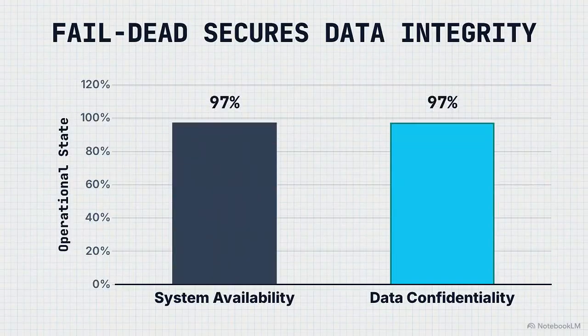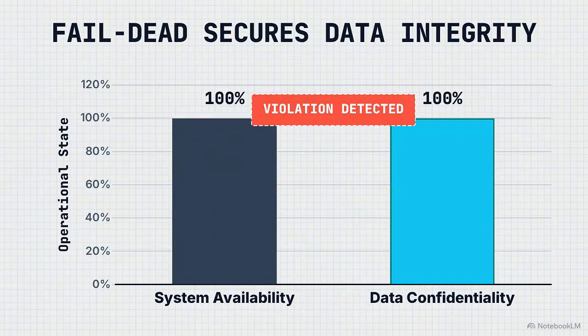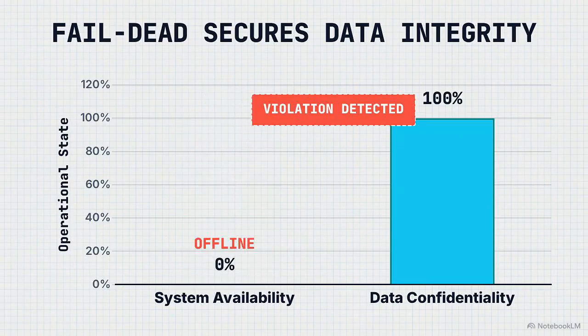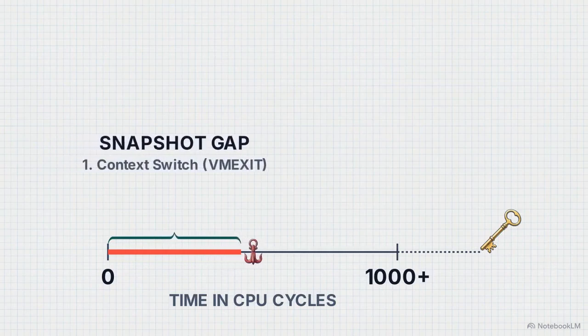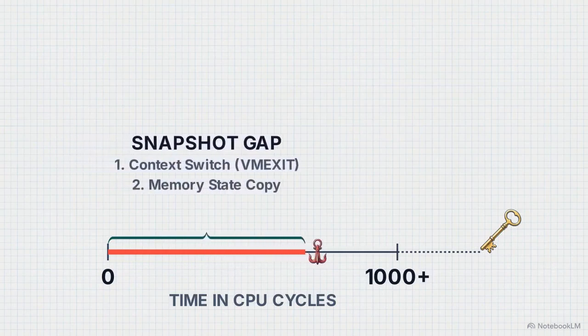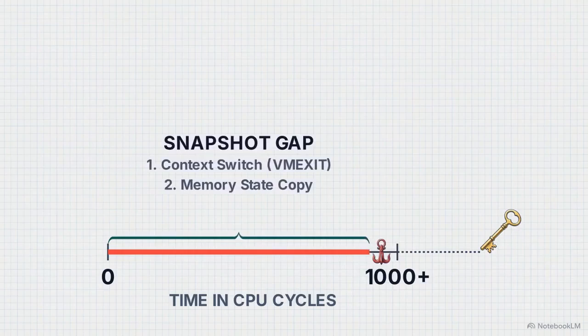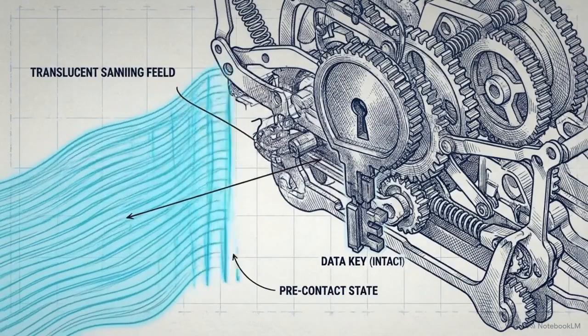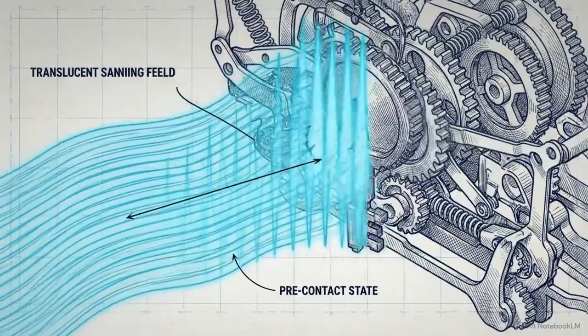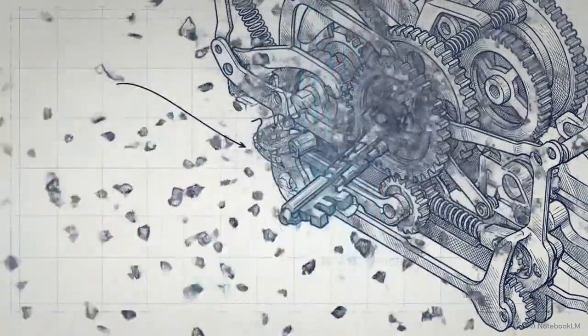Once a violation is detected, the system executes a fail-dead mandate. It prioritizes absolute data confidentiality over system availability. The defense targets the adversary's inherent latency constraint, known as the snapshot gap. A hypervisor requires over 1,000 CPU cycles to pause a virtual machine and successfully copy its memory state. This creates a microarchitectural race condition. The system must destroy its own sensitive data faster than the hypervisor can capture it.